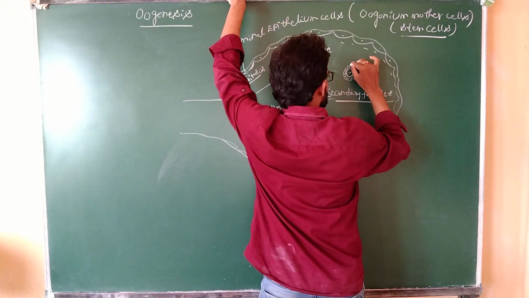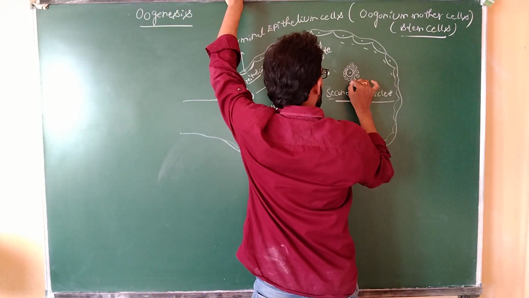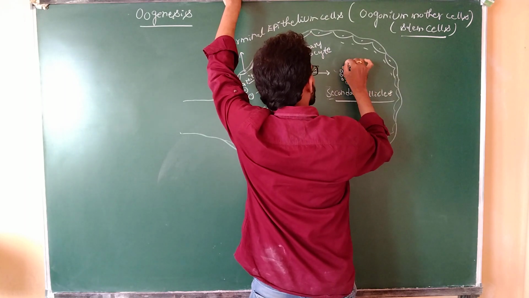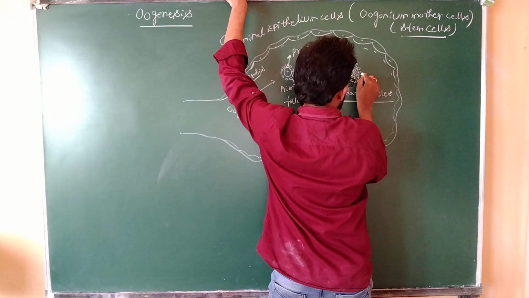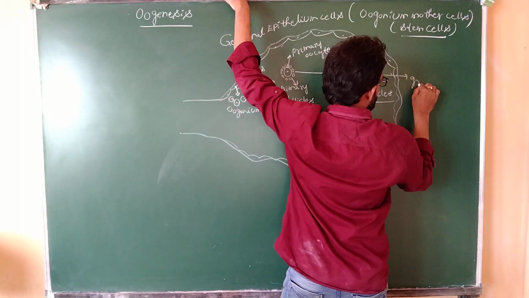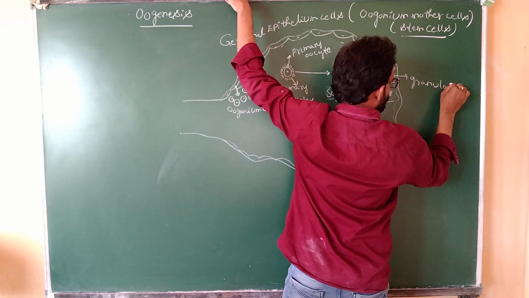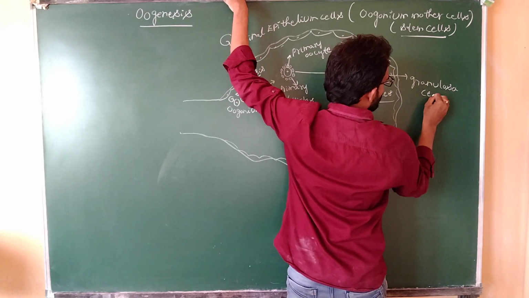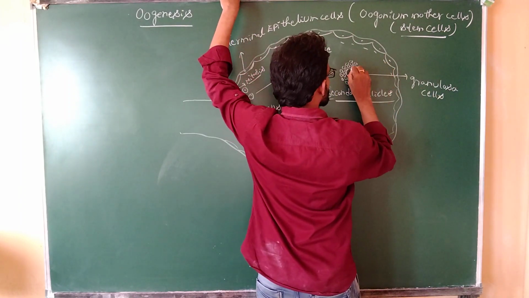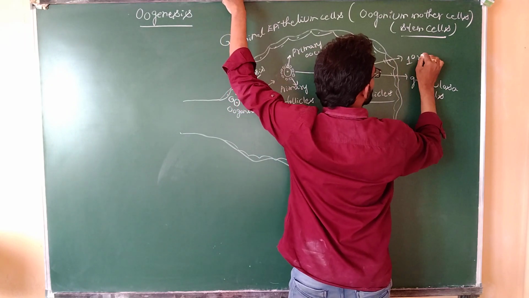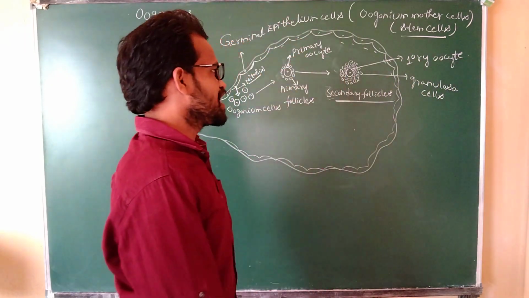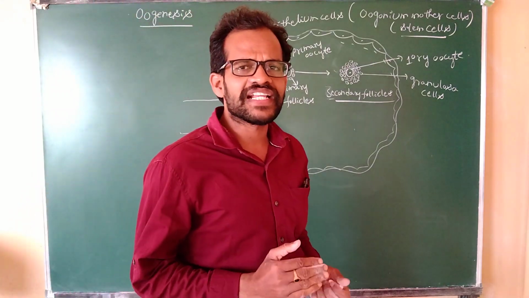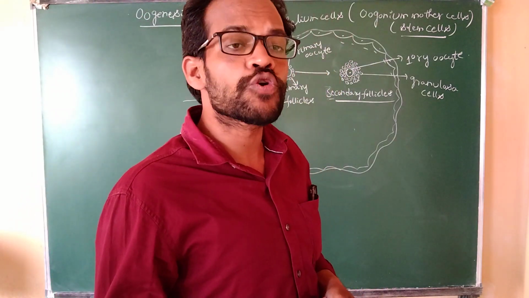What is the cell? Granulosa cells. From primary follicle to secondary follicle, the size increases, which means the growth phase.